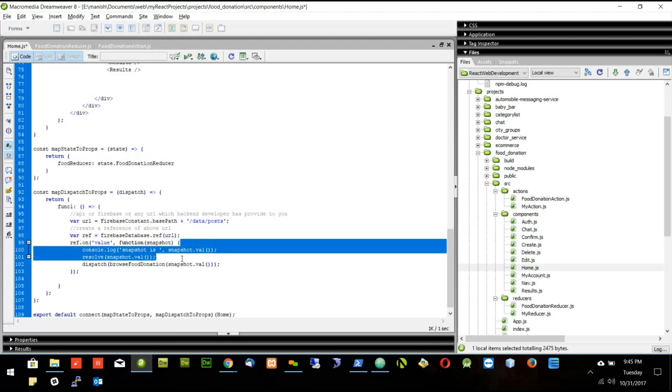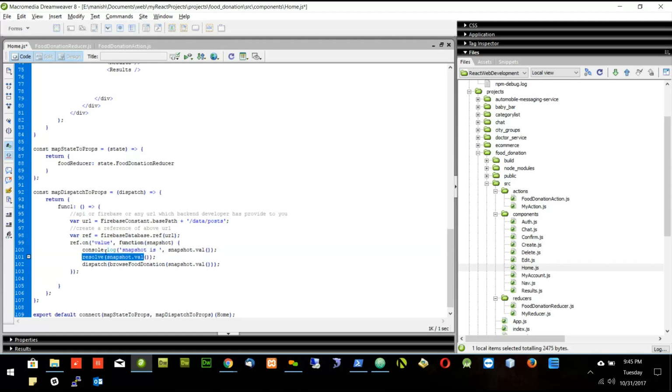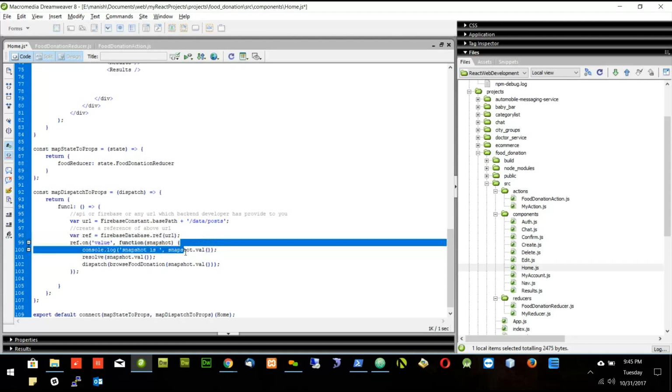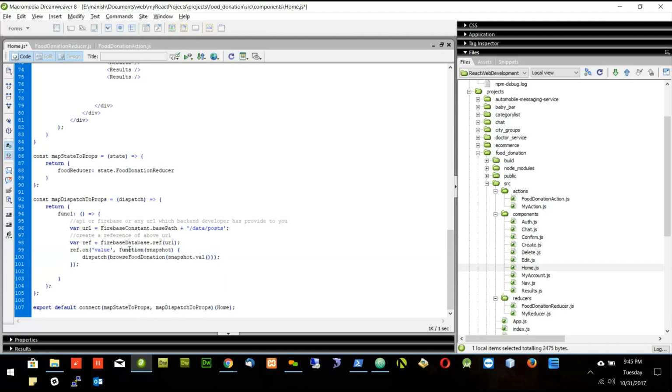Let me delete this part. I will not resolve it because this is not a promise. So no need of the resolve. No need for this console.log. Let's delete these two things. So now, whenever the value comes from the Firebase, I will dispatch the action. And what parameter will I pass? I will pass all the values which I am getting from the Firebase.